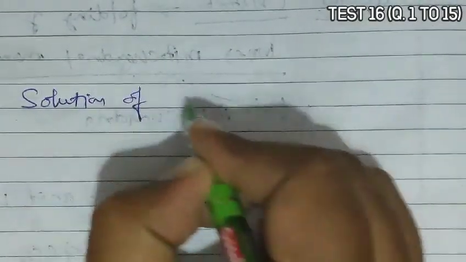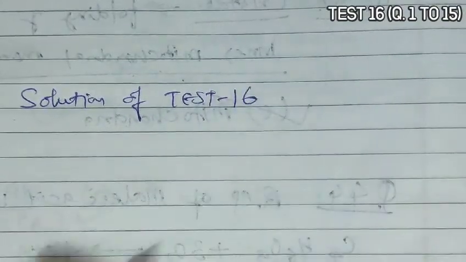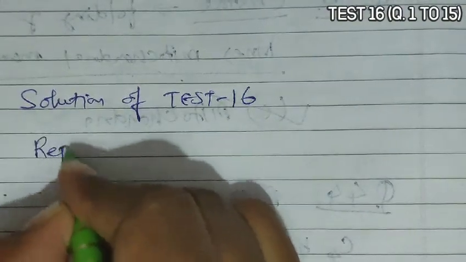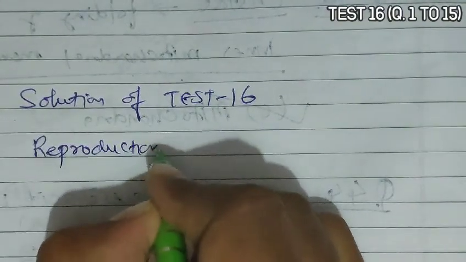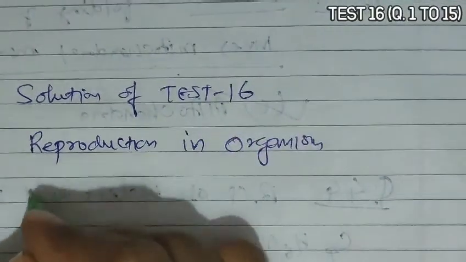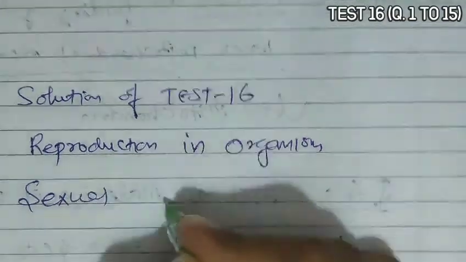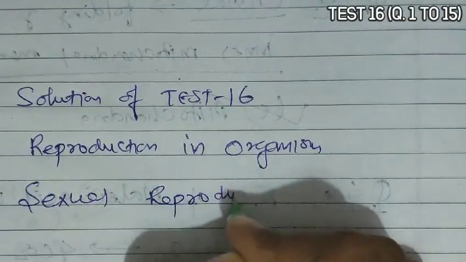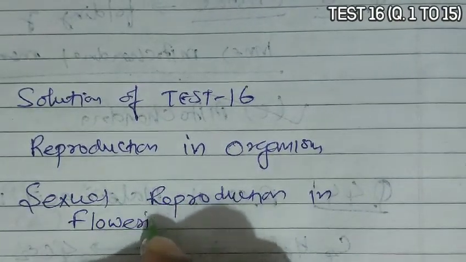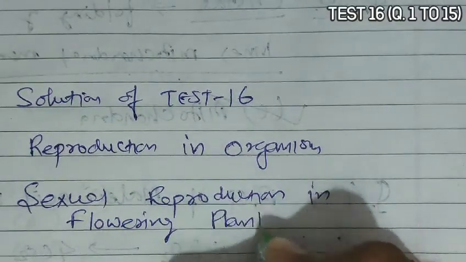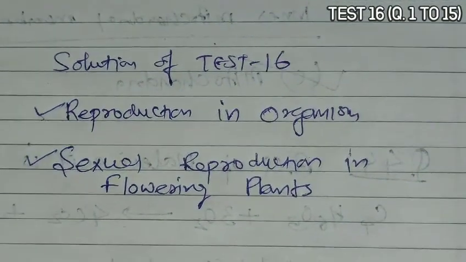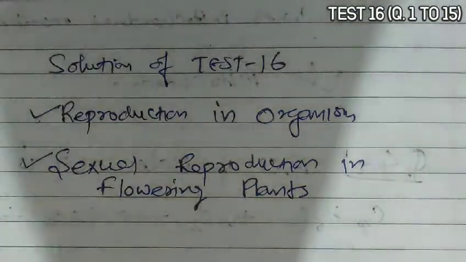Solution of test 16, and the chapters included in this are reproduction in organisms and sexual reproduction in flowering plants. So these two chapters we are going to deal with in this solution of the paper.